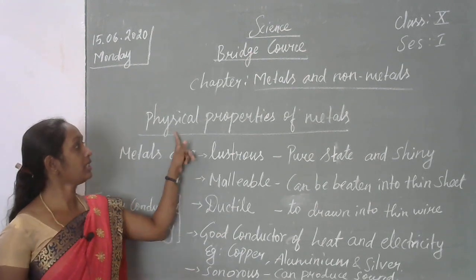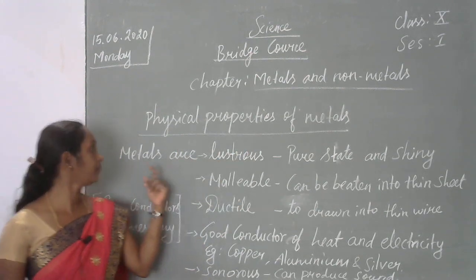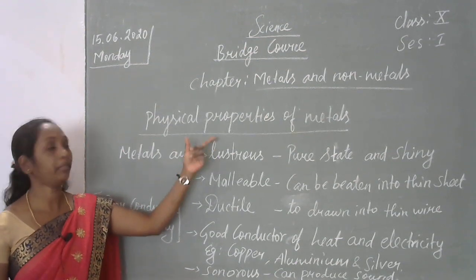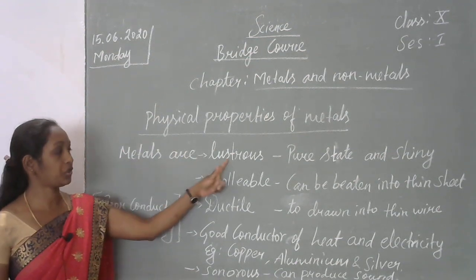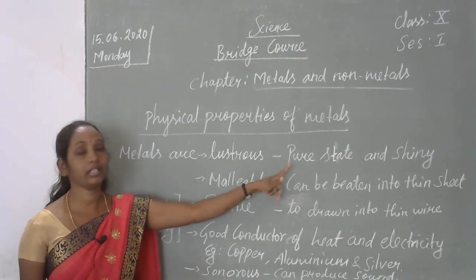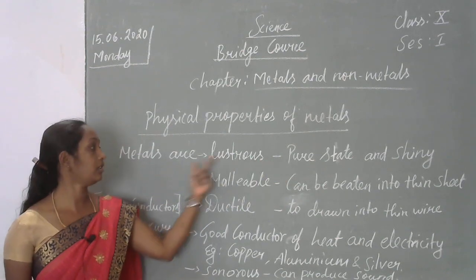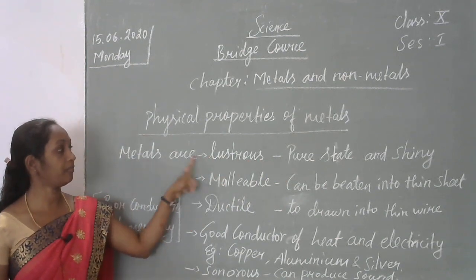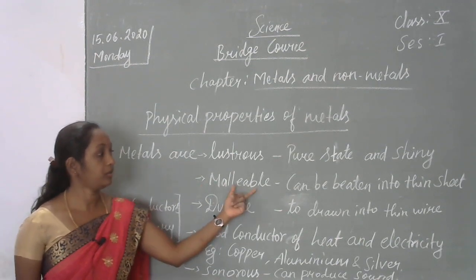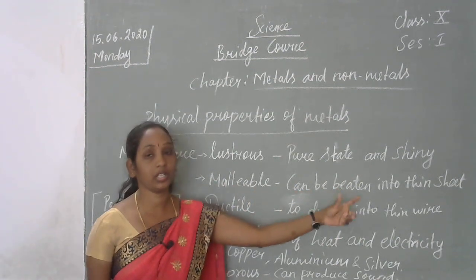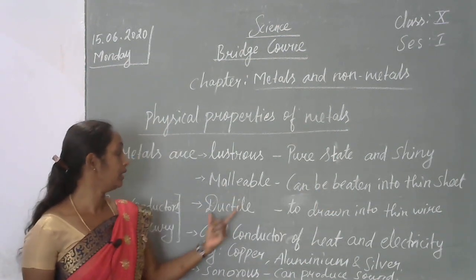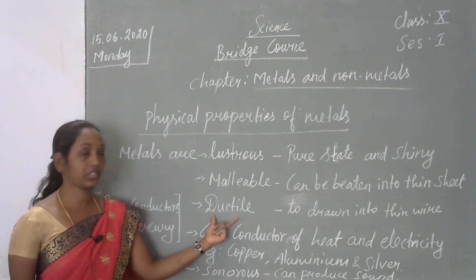Now the next topic is physical properties of metals. Metals have some physical properties; only then do they become metals. Metals are lustrous. Lustrous means in a pure state it looks shiny. That is lustrous. The first physical character is lustrous. Next, malleable. Malleable means it can be beaten into a thin sheet. Any metal can be beaten into a thin sheet. That is called malleable.